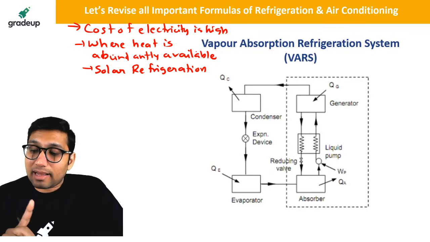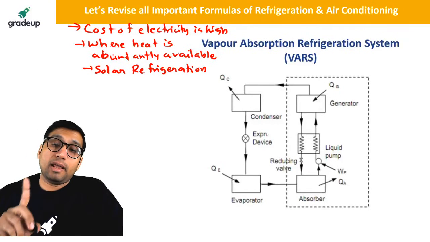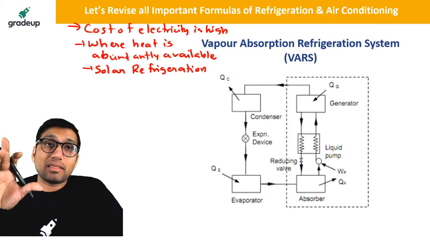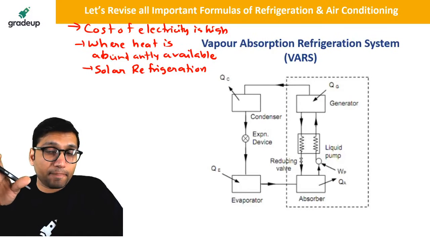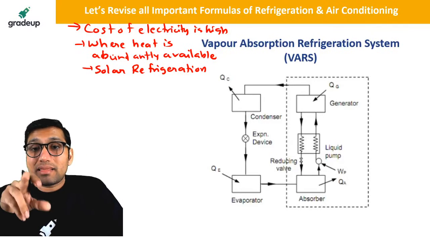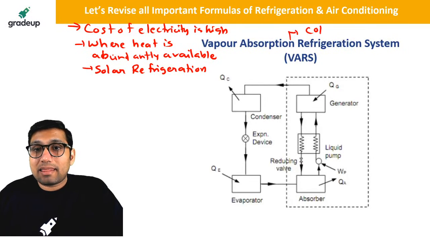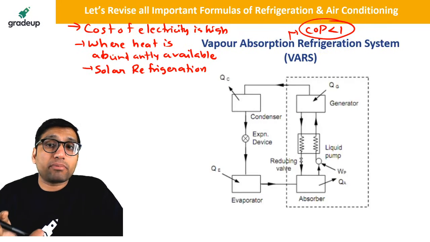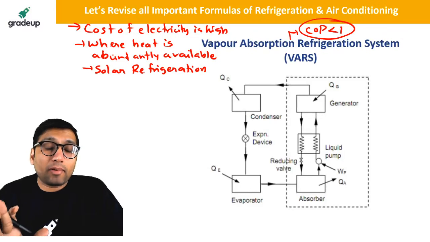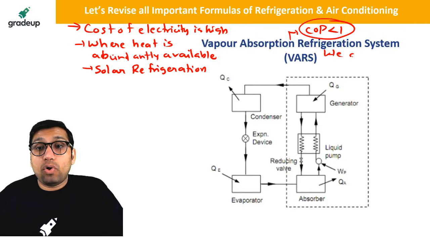Okay, so this is a type of refrigeration system where we don't use a compressor because it is used in those places where electricity is either not there or electricity is very costly. In those places we use vapor absorption refrigeration system. So it is only this type of refrigeration system where COP is less than 1. COP is generally never less than 1, but for a vapor absorption system, COP is less than 1 because in the vapor absorption system, we don't use a compressor.